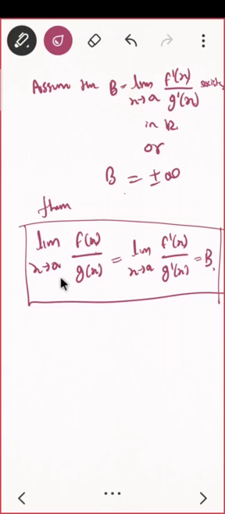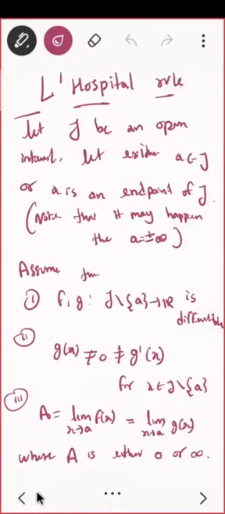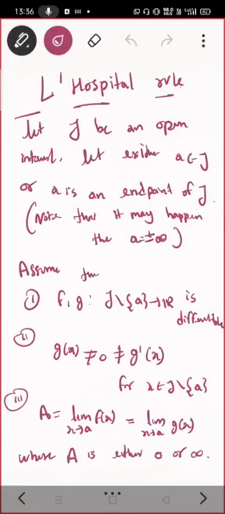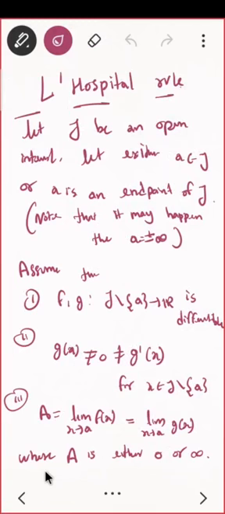In particular, what can you say if your function is of 0 by 0 form or infinity by infinity form? Then what will you have? Your limit will be the same as the derivative of the upper divided by the derivative of the lower, and find the limit. That's it. Read the statement quickly. In the syllabus the proof is not mentioned, so in the next class we'll be doing some problems based on this.